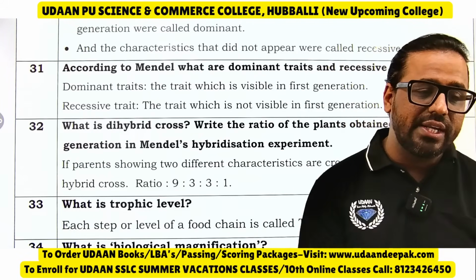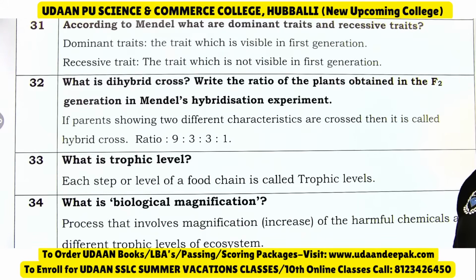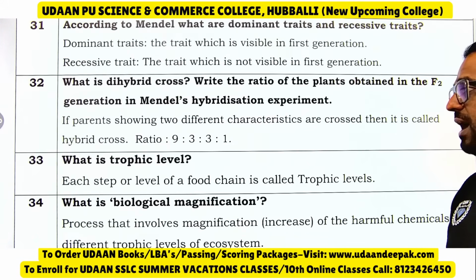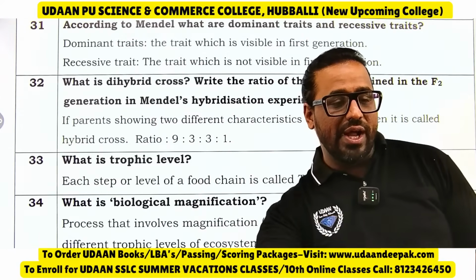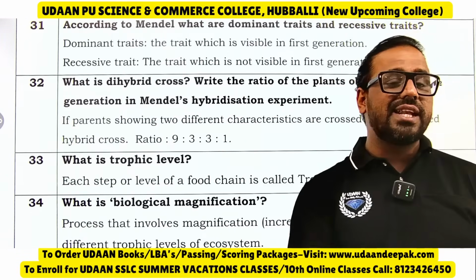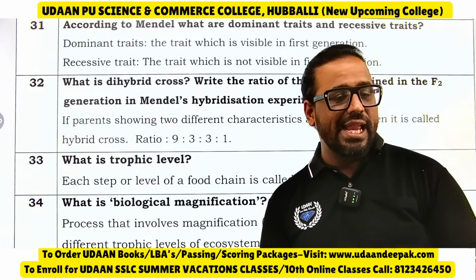We call it as what? Recessive trait. Okay. Then what is dihybrid cross? If the parents showing two different characteristics are crossed, then it is dihybrid. The ratio is 9:3:3:1. Heredity is the transfer of the characters from generation to generation. We call it as heredity here.